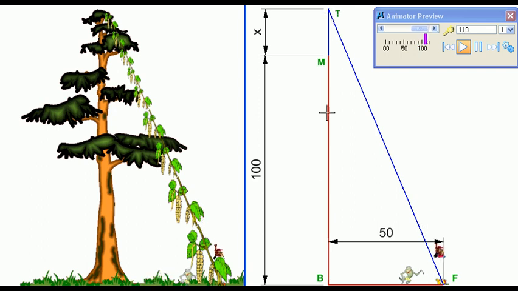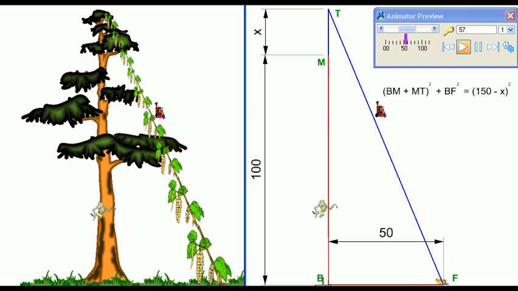And then I'm going to write the expression for the right angle triangle, and the equation would be BM plus MT, this whole side squared, plus BF, the base squared, is going to be equal to the hypotenuse squared. But the hypotenuse is going to be the total length of this blue path minus this x. So (150 minus x) squared.